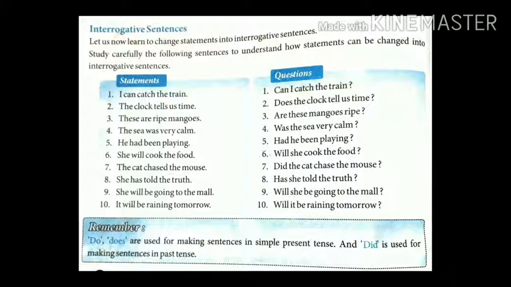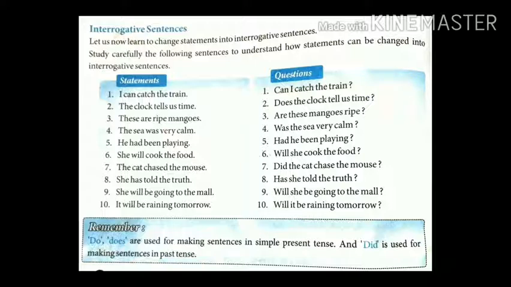She has told the truth. Making a question of this statement: has she told the truth? 9th, she will be going to the mall. Will she be going to the mall? Okay, now last, it will be raining tomorrow. Will it be raining tomorrow?